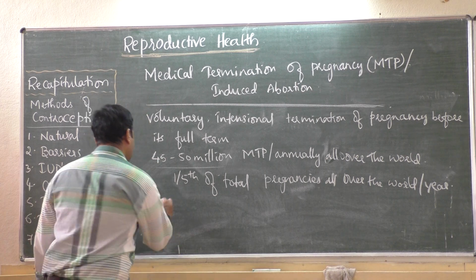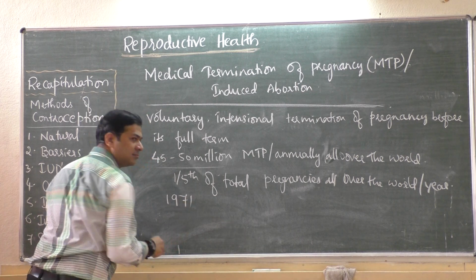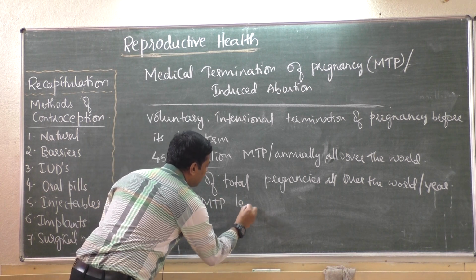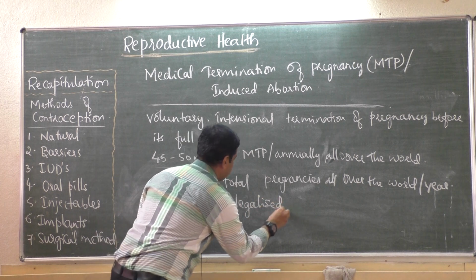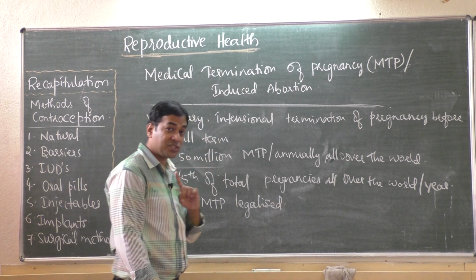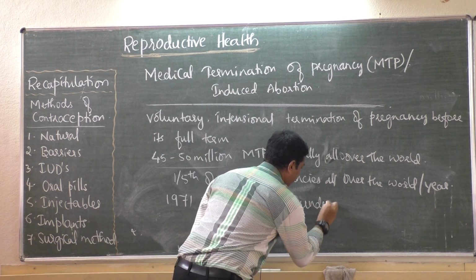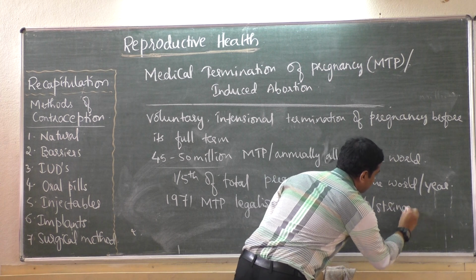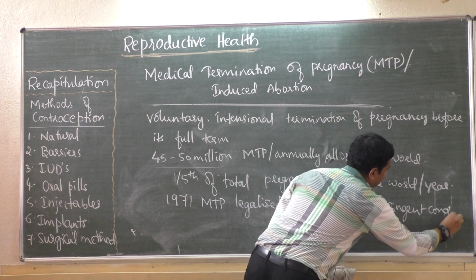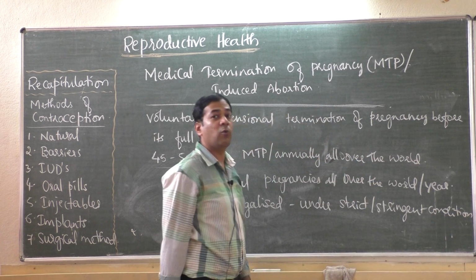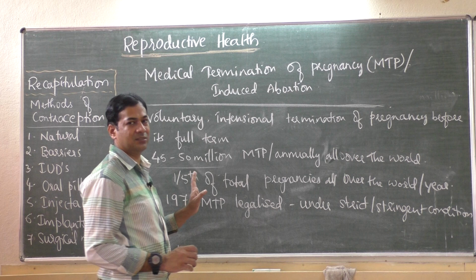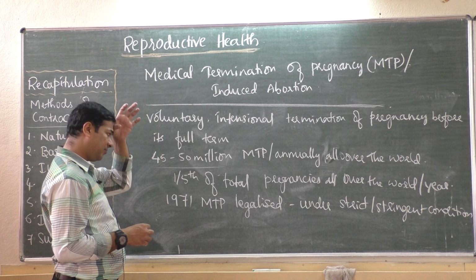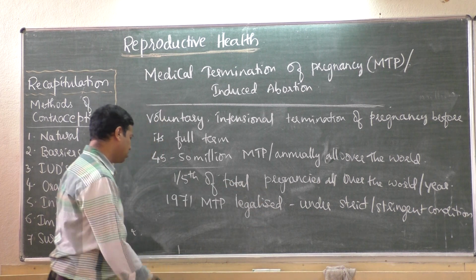We'll see now. In 1971, they made MTP legal, they legalized it under strict, stringent conditions, because to avoid misuse of MTP, some people misuse it. So for these cases they made very strict conditions.